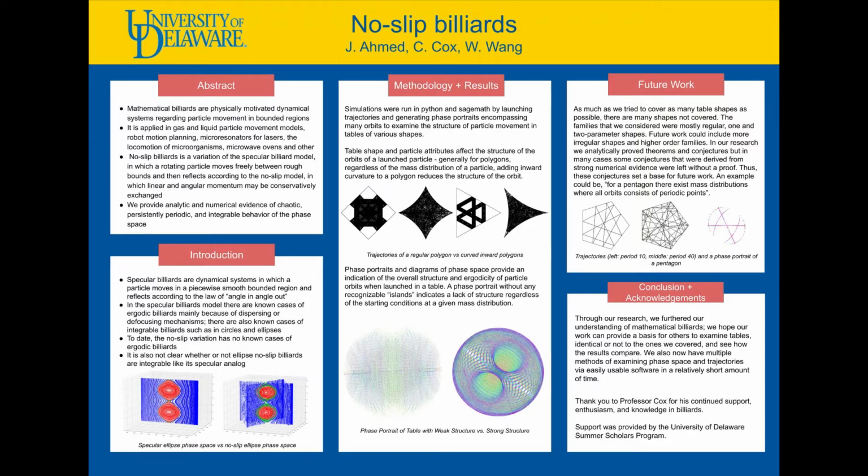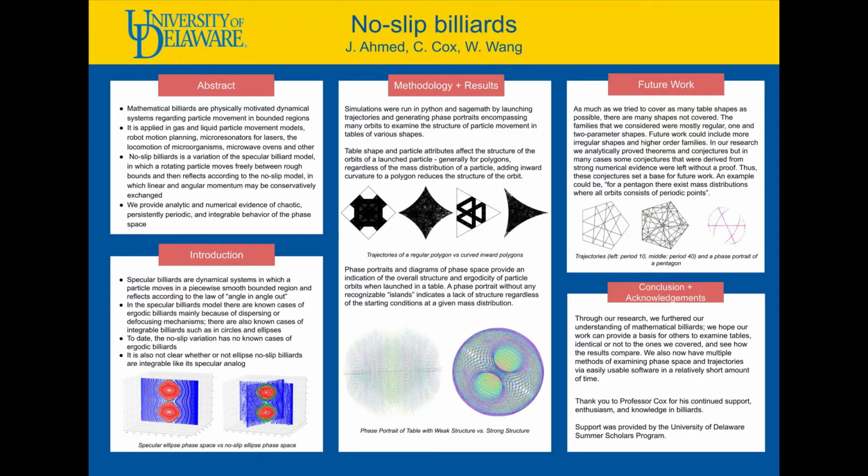Mathematical billiards are physical systems studying particle movement. There are two main ways of looking at these systems. The first is looking at the trajectory map, which describes the particle movement in bounds. The second is the phase space, which describes the relation of the particles' velocities at collision.